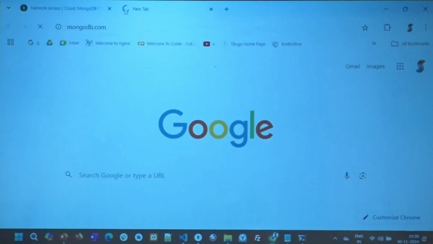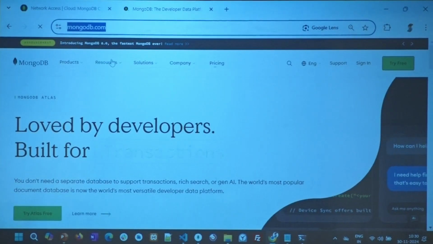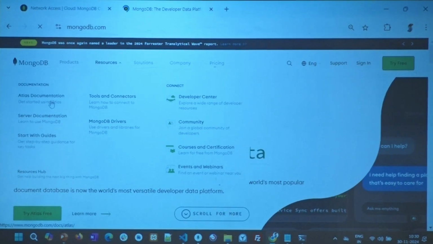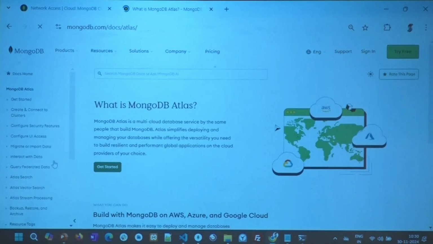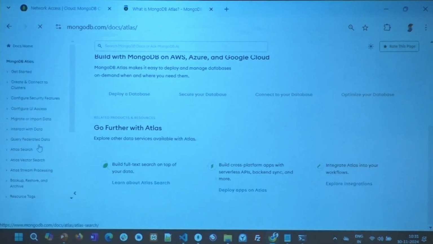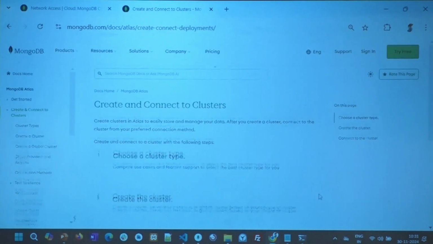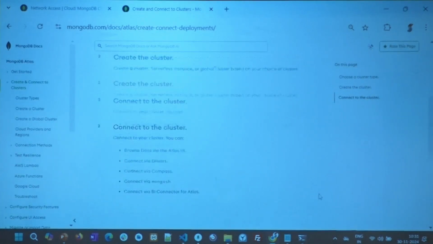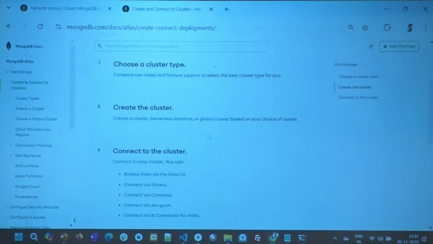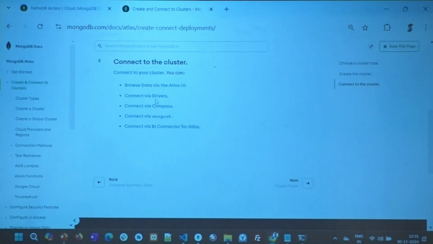mongodb.com, in documentation, resources, developer, Atlas documentation, right? Here, manage, get started, create and connect to clusters, all right? They keep changing, this is pretty nascent, so they keep changing everything. But you see that? Computer use case and feature, create a cluster, serverless instance and all. You could do all this, please. Via Mongoose, you see the different ones.